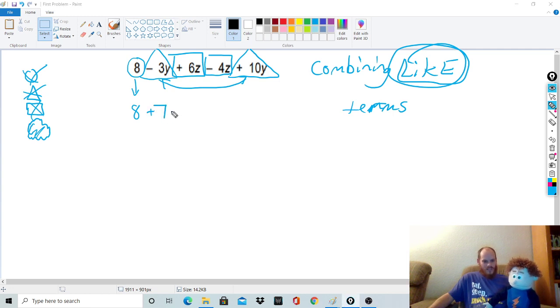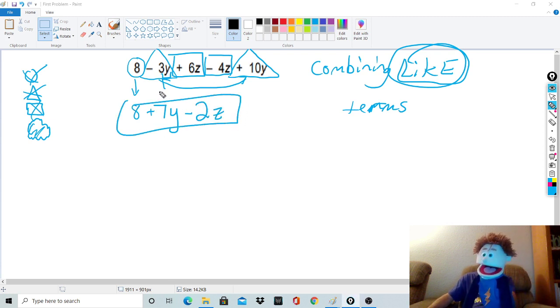This is really important too, Tommy. Some people just put 7 and move on. That variable doesn't disappear. It has to stay. You can't have 3 apples and 10 apples and say you have 10. You have to say 10 apples. In this case, you have to put 7y. This one's 6z, take away 4z is 2z, and you're literally done.